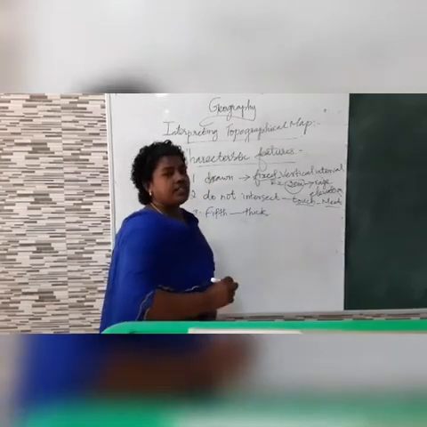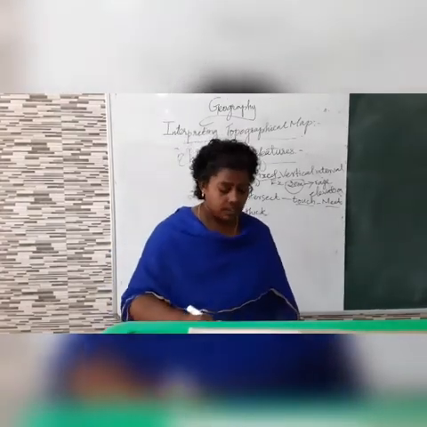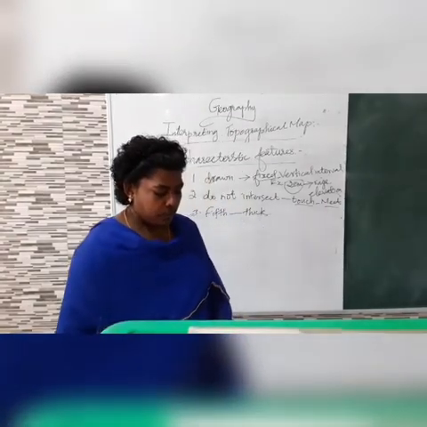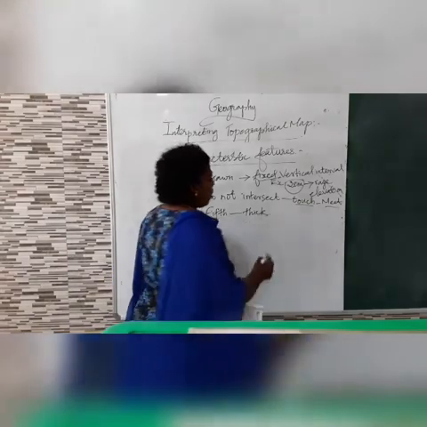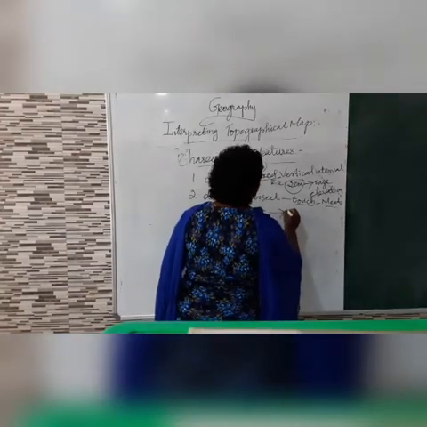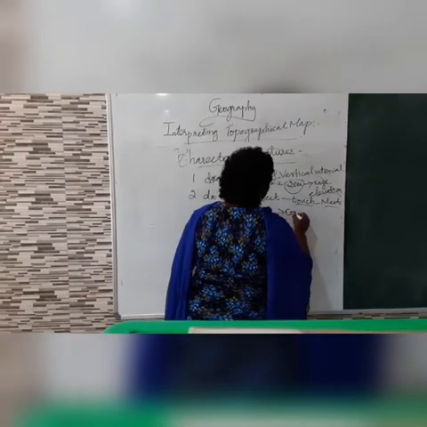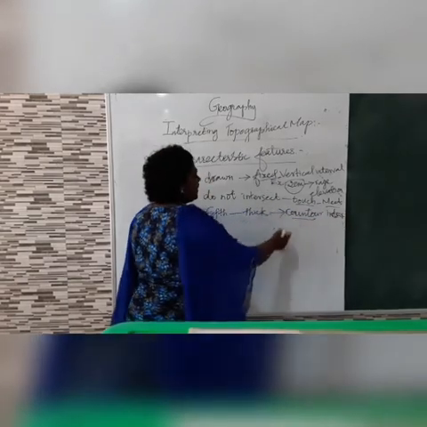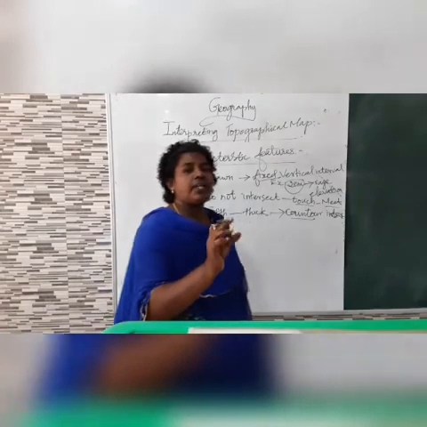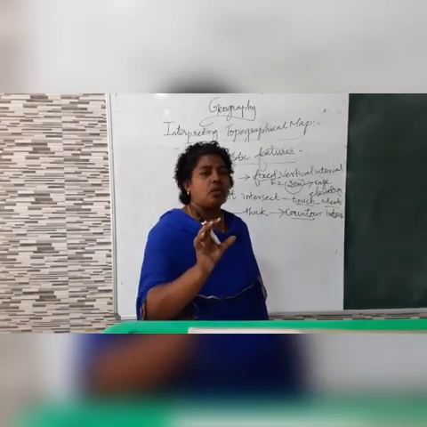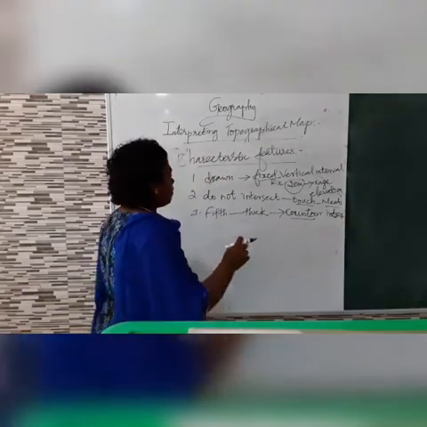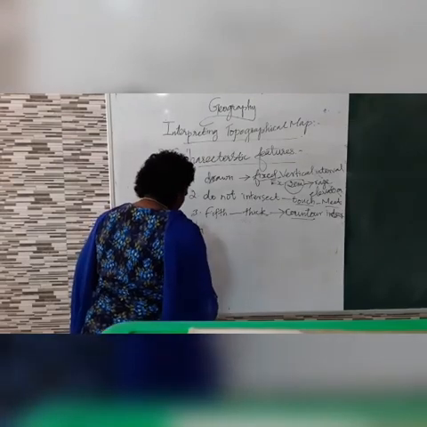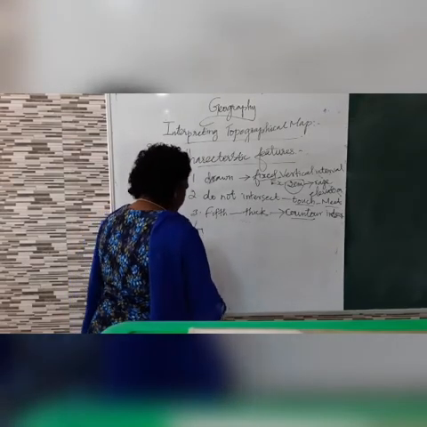Compared with the other lines, it is thicker than other contour lines. So, this is called contour index. What is contour index? Every fifth line in the contour lines will be drawn thicker. That is called contour index.